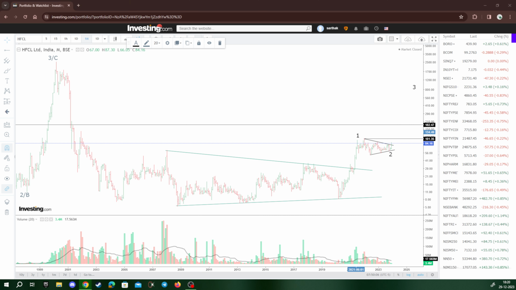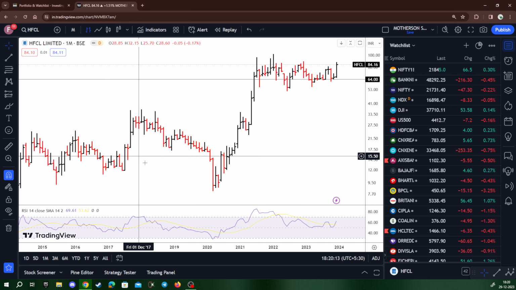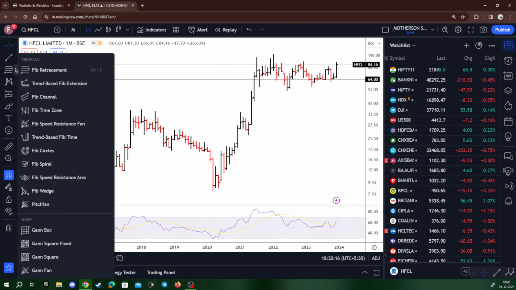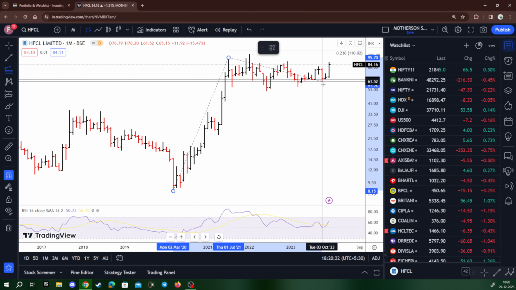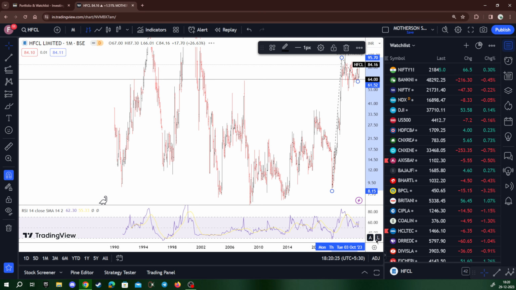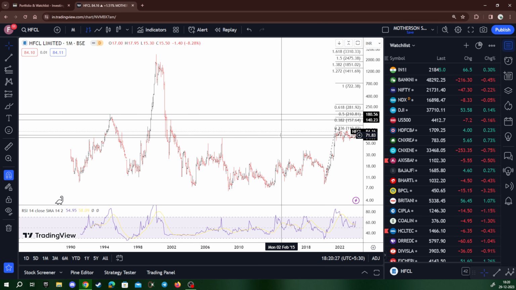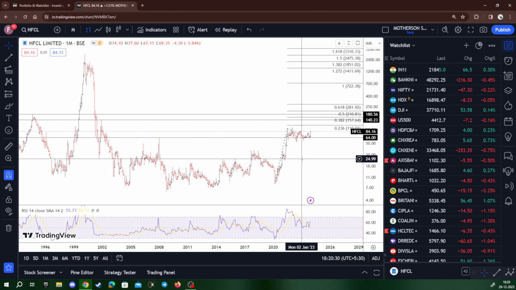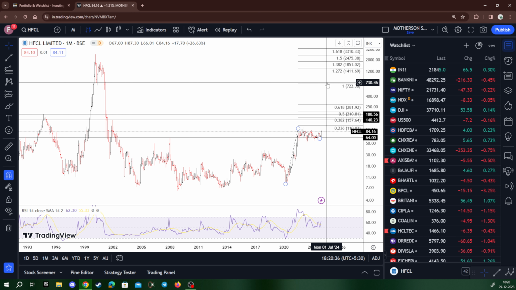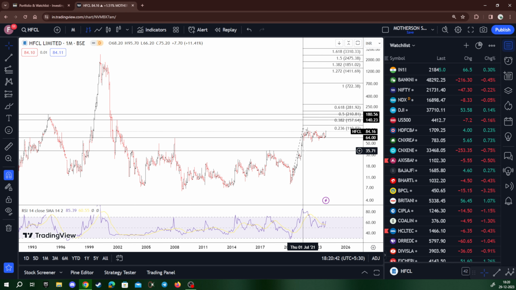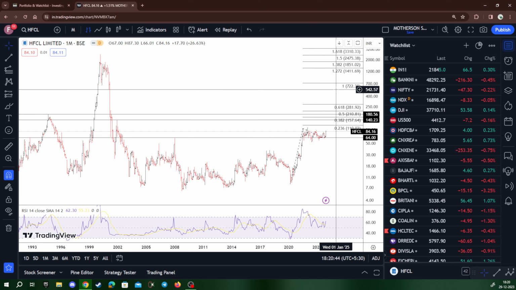So if I show you the chart of HFCL on TradingView, where I could use Fibonacci extensions, wherein I could use the values on log scale. If I add the length of wave 1 to the bottom of wave 2, I get a target of wave 3. So let's look at what target I am really looking at. If the move has already started in wave 3, the targets would go anywhere between 700 levels to 1400 levels, as far as only the Fibonacci extensions are concerned.